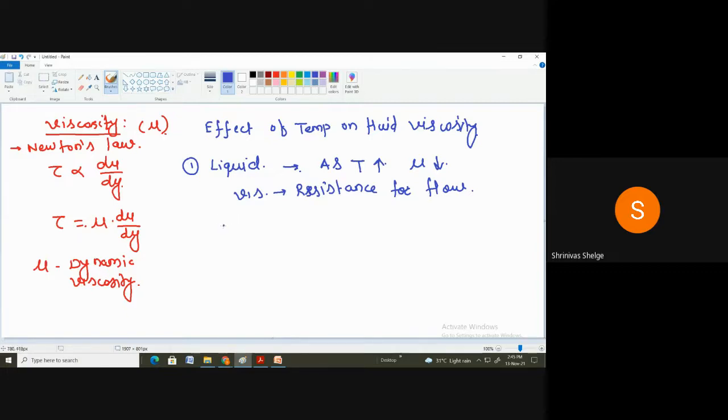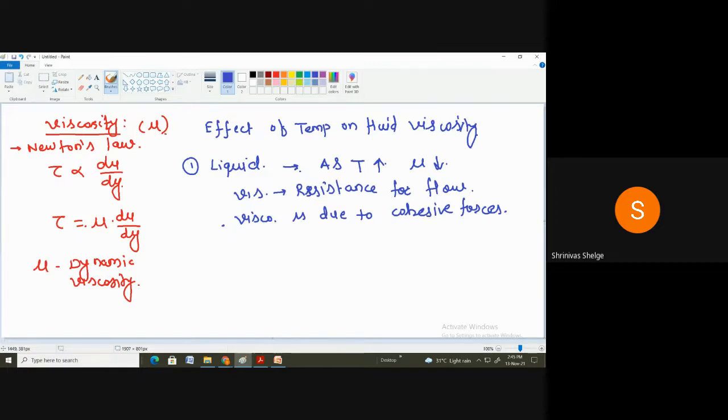Whatever resistance there is for the flow is due to cohesive forces, that is the molecular attraction between the fluid molecules or the liquid molecules. Due to that only, viscosity exists in case of the liquid.